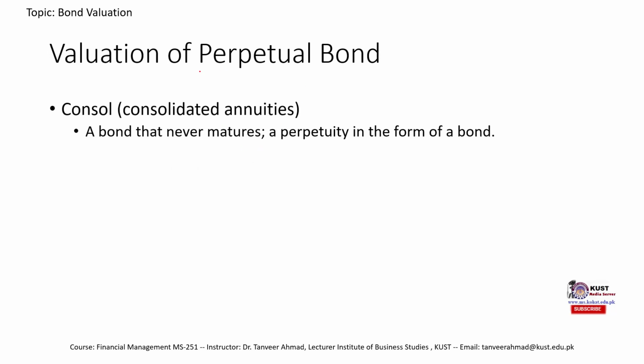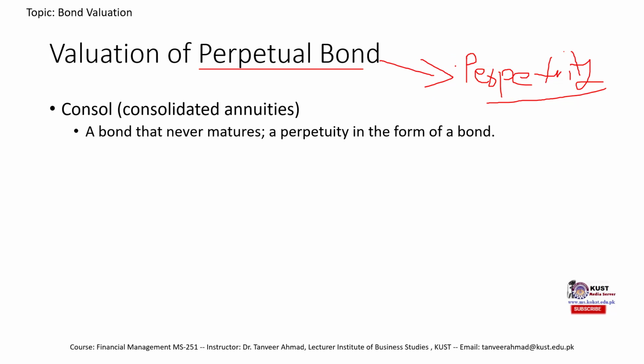Now this concept, this perpetual bond, is related to what we discussed in time value of money. In time value of money we had the concept of perpetuity. Now there was another concept that we also discussed along with perpetuity, that was called annuity.